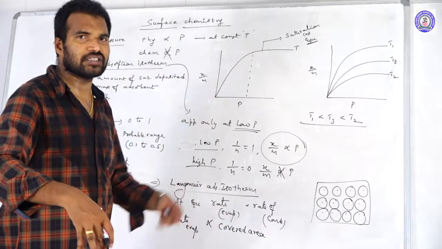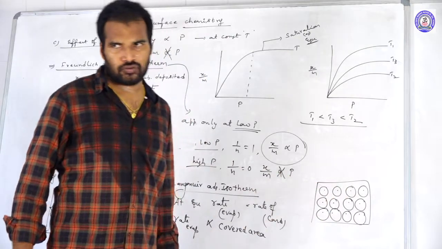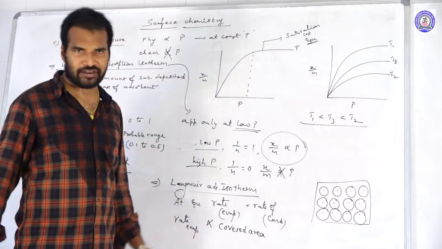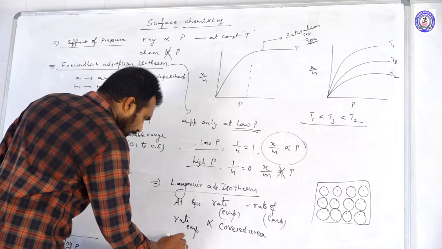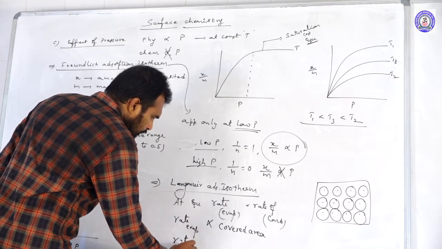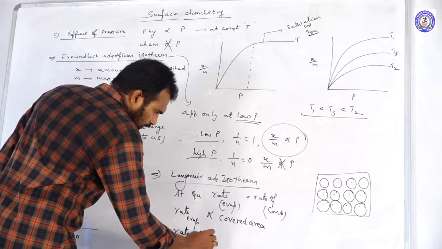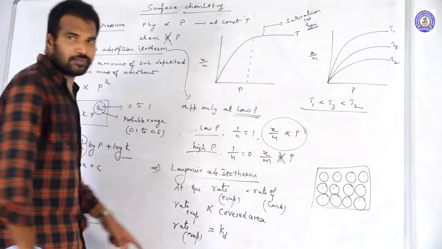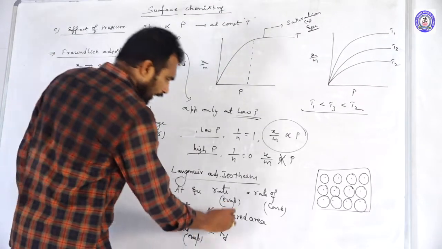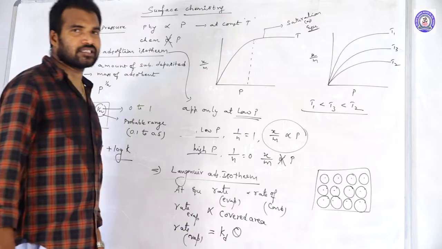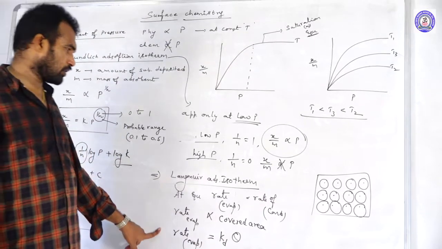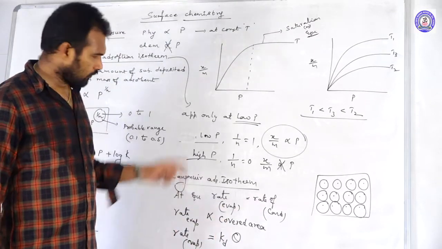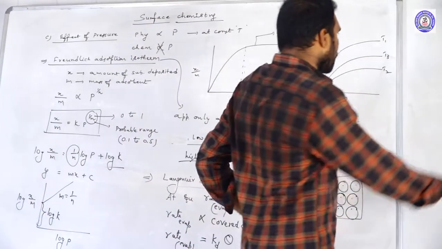That means the area that was covered with adsorbate molecules. That is the rate of evaporation. Rate of evaporation is equal to Kd, where Kd means dissociation constant, and the covered area they consider as theta. So rate of evaporation is equal to Kd theta. That you consider.